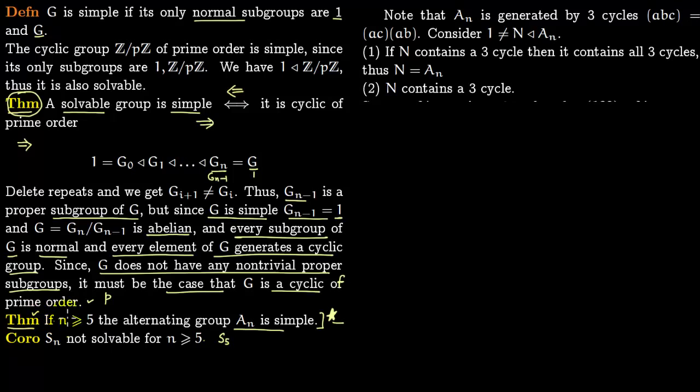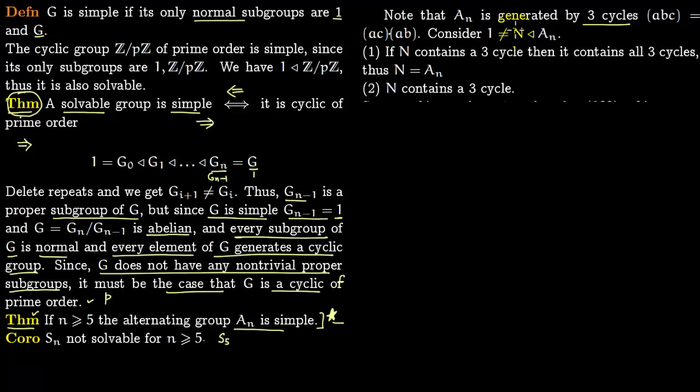So now we want to prove this big theorem. If n is greater or equal to 5, the alternating group An is simple. First notice that An is generated by 3 cycles. 3 cycles are of the form (a b c). You can write it as (a c)(a b). Recall that An just consists of even number of transpositions. So all even number of transpositions can be made from these 2 transpositions, and you adjoin them all together, you get even number of transpositions. So An is generated by 3 cycles.